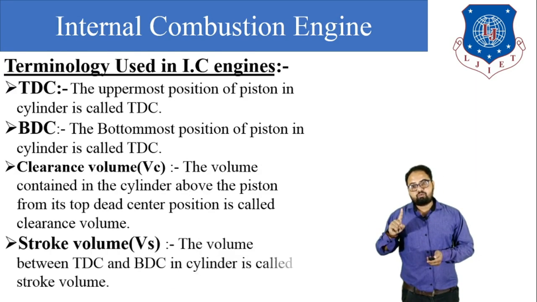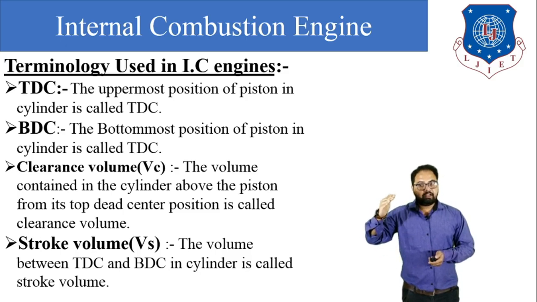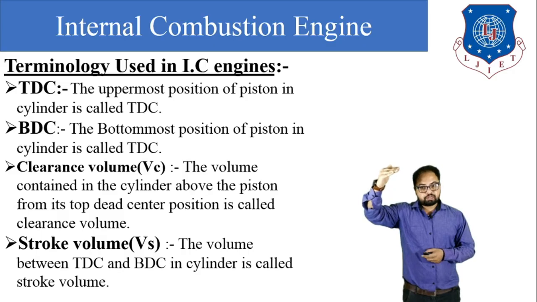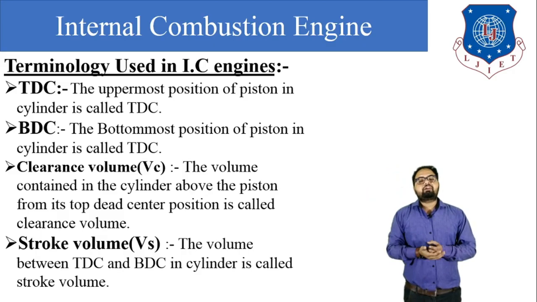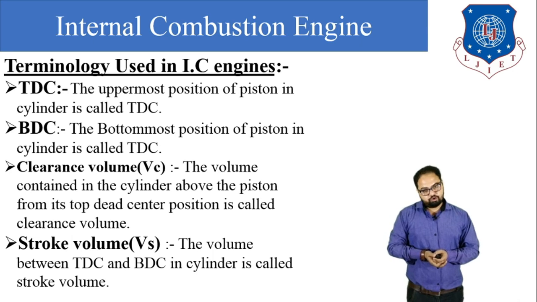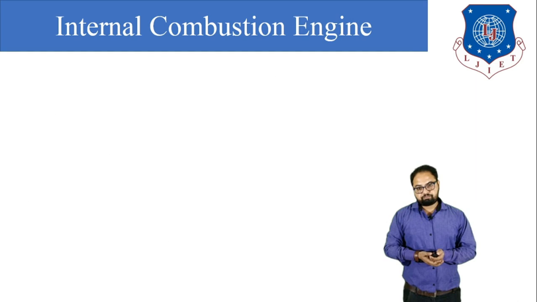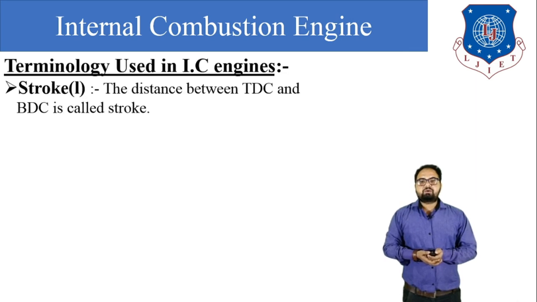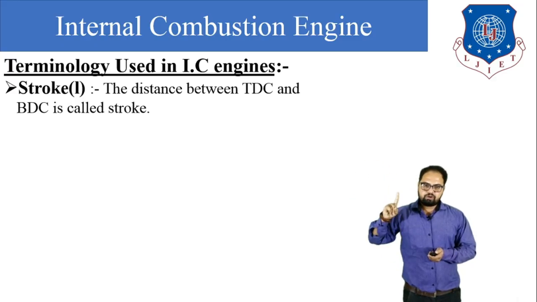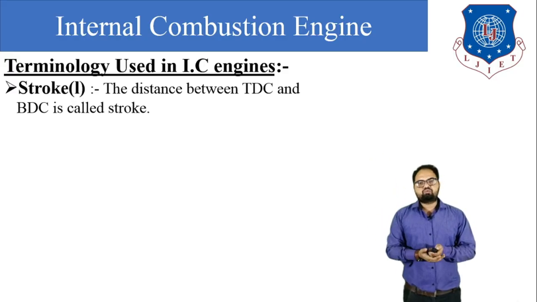So what is stroke volume? The volume swept inside the cylinder when the piston travels from TDC to BDC is known as stroke volume. Stroke volume is denoted by Vs, and the equation of Vs is equal to pi by 4 d square L. Okay, that is the equation of stroke volume. The next one is stroke, which we have already discussed. When the piston travels from TDC to BDC, one stroke is completed. So stroke is the vertical distance traveled by the piston from TDC to BDC.